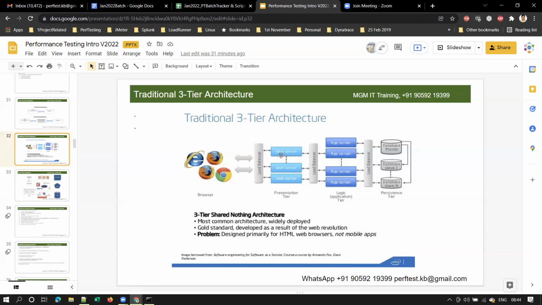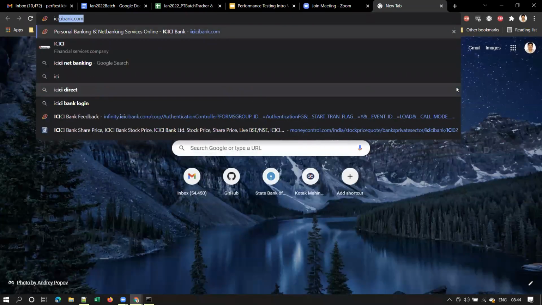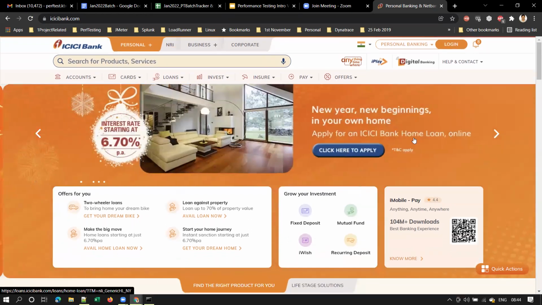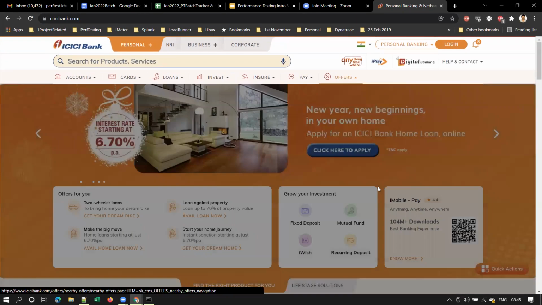If your request is for static content, there is no need for the app server and database server. All the static pages will be available with the web server itself. It will send that response directly to the browser. If I am opening the ICICI page in the browser, it is static content where it displays the login name and password. If I enter my username and password and log in to the application, it displays my account balance and everything. That is the dynamic content. Correct. So this is static content, right?